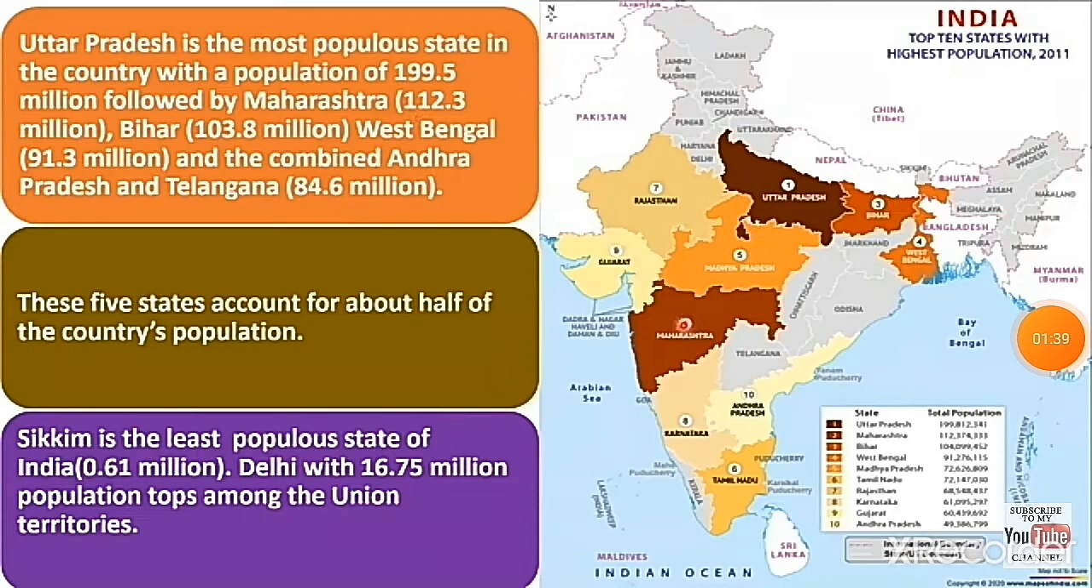In India, Uttar Pradesh is the most populated state, followed by Maharashtra, then Bihar, West Bengal, and the combined Andhra Pradesh and Telangana. These five states account for about half of the country's population. Sikkim is the least populous state of India. Among the union territories, Delhi is the most populated area.